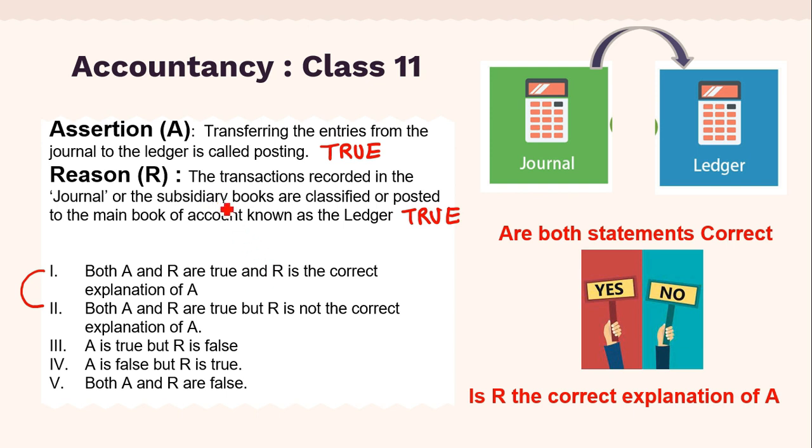So can you please see the reason? Is this a correct reason for the assertion given? So when we transfer the entries from journal to ledger, it is called posting. Why? Because transactions are recorded in journal first and they are classified and posted to the main book, which is called as ledger. So this particular reason is justified. So here the correct alternative is both A and R are true, and R is the correct explanation of A.